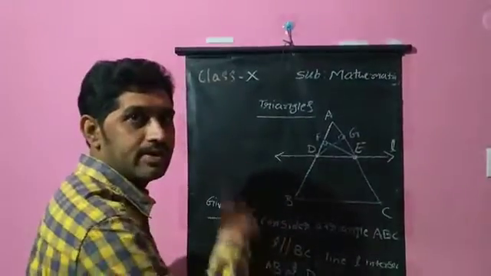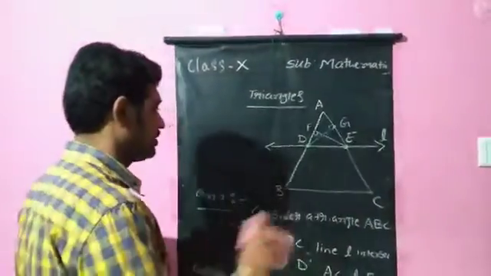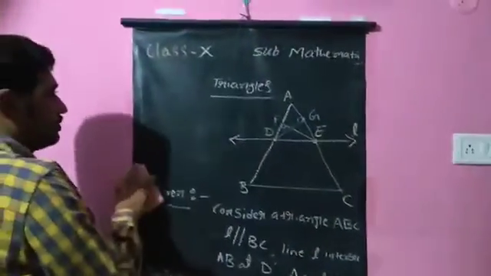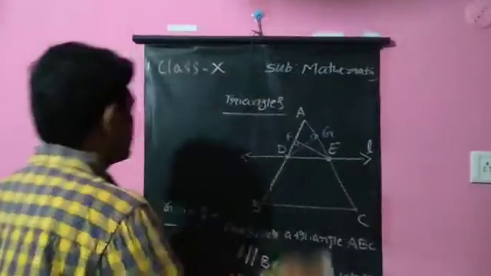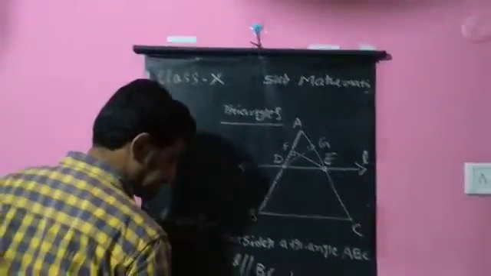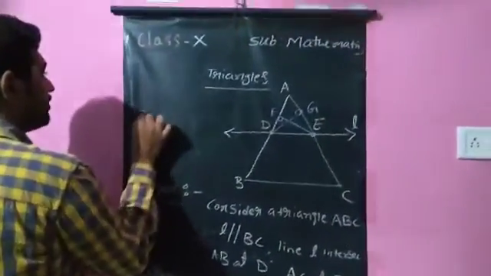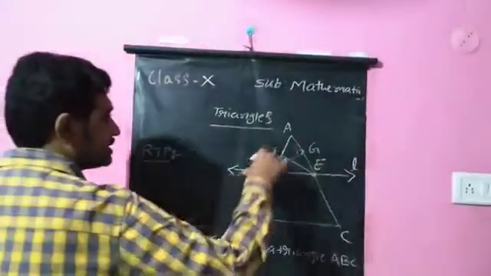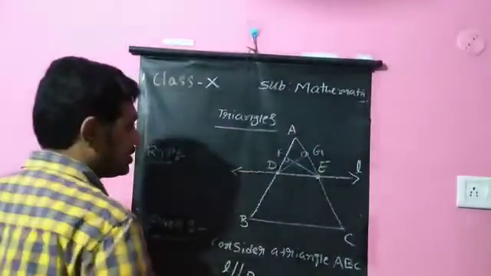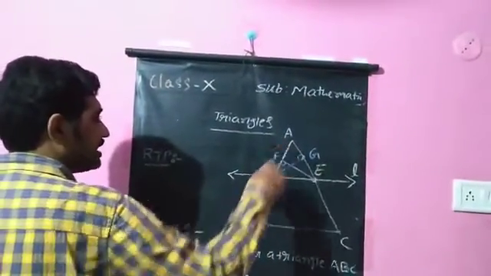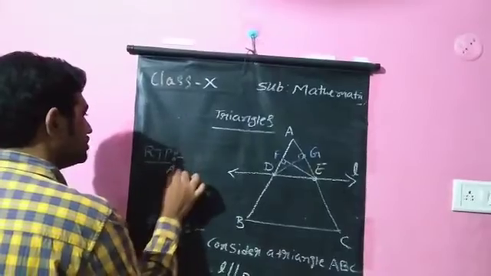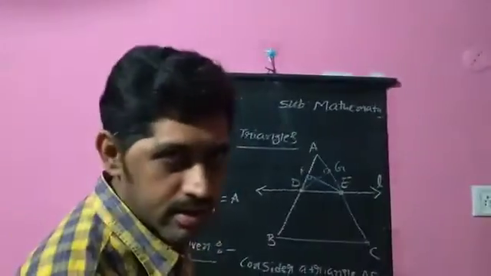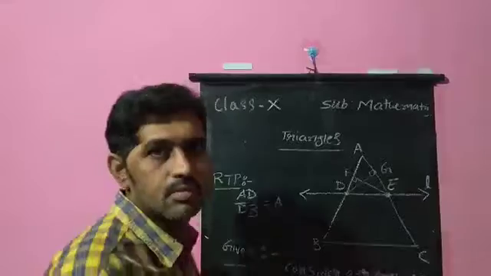While I explain, whatever is written on the board, try to make a note of that, because I need to rub this and write again. And if I write here RTP after this construction, Required To Prove will be this: sides AB and AC are divided in the same ratio. Divided in the same ratio means this D divides AB as AD and DB. So the AD ratio means AD by DB. For this statement, this is what we need to prove.